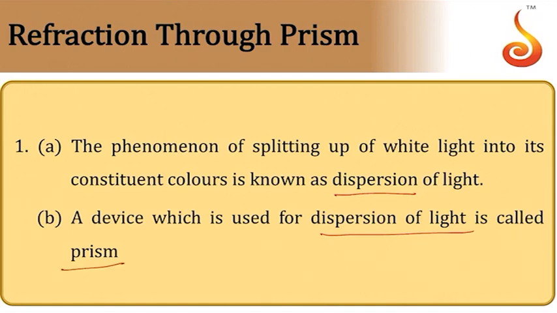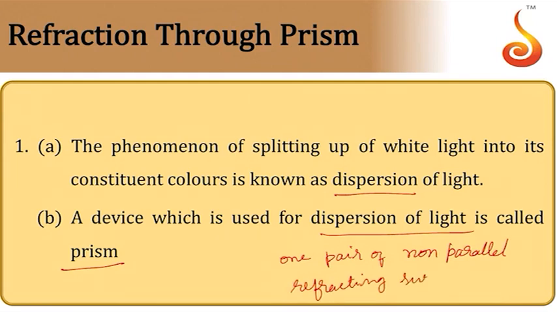In general, a prism is an optical medium which is bound by at least one pair of non-parallel refracting surfaces. So it need not be triangular in cross section, but the general purpose laboratory prism that you have seen is triangular in shape, so it's called a triangular prism.